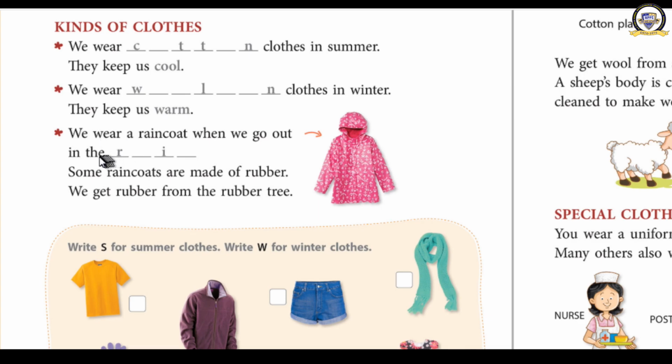Then what do you wear when you go out in the rain? You wear a raincoat. What is the spelling of rain? RAIN. Rain. Some raincoats are made of rubber. And where do we get rubber from? We get rubber from the rubber tree. From the rubber tree.